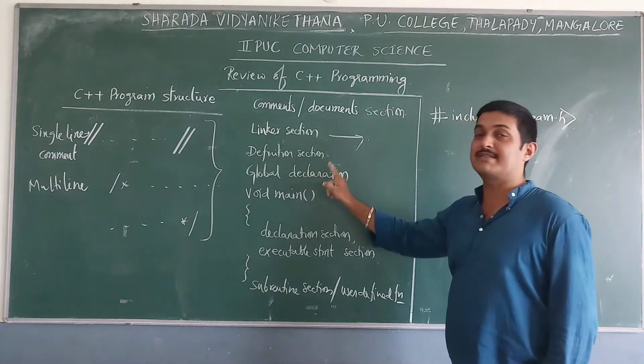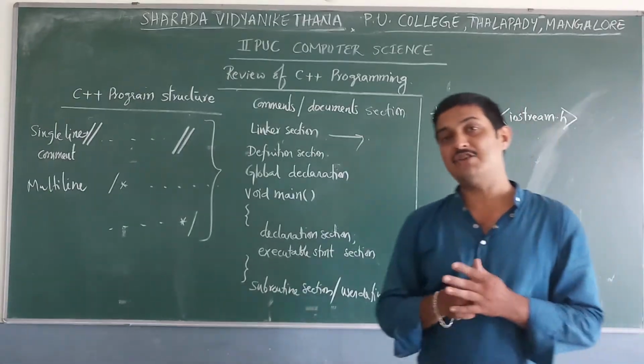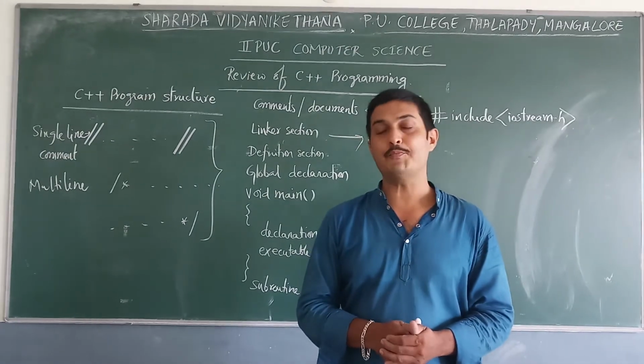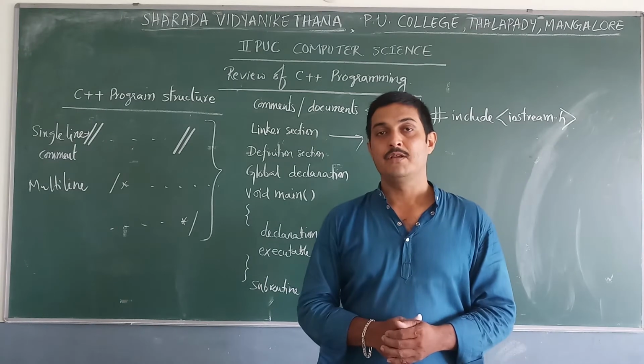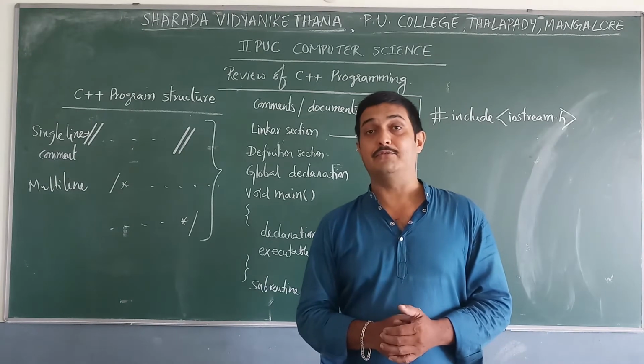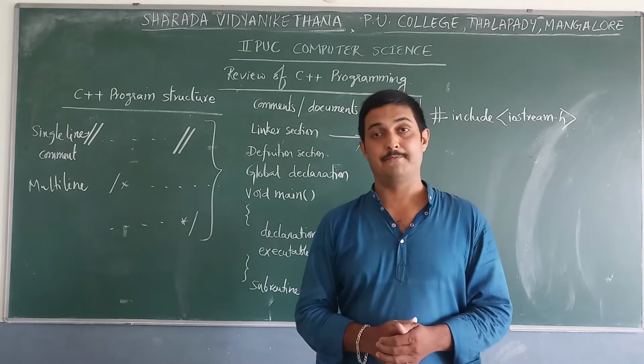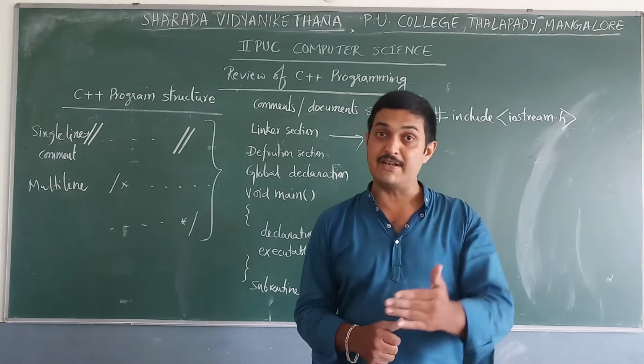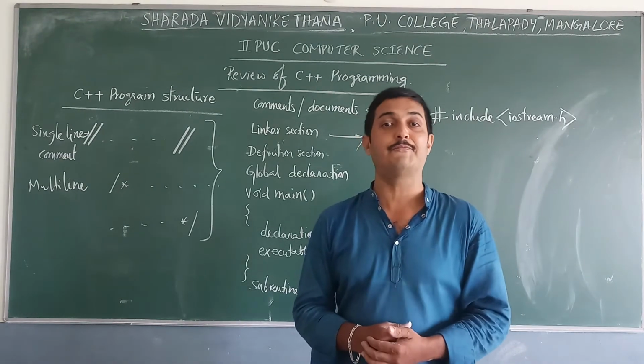Next, the definition section. Normally the definition section is used to define some constants. See, in our program, suppose we are using the pi value, that means 22 divided by 7. That we can define before executing a program. That means in the definition section we can define the value of pi.